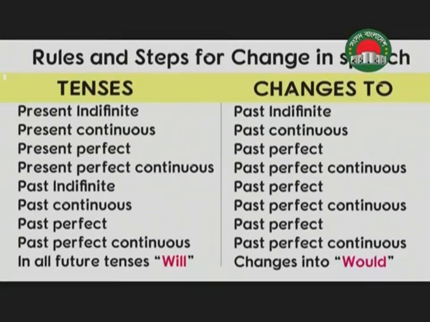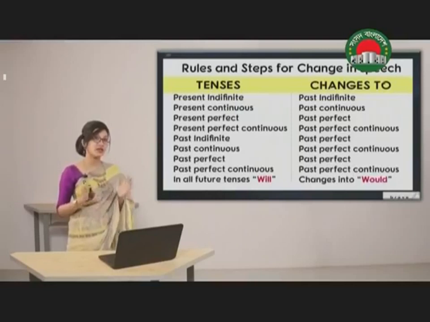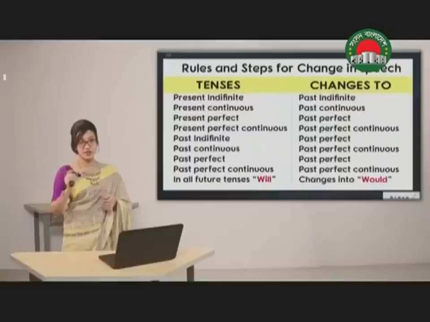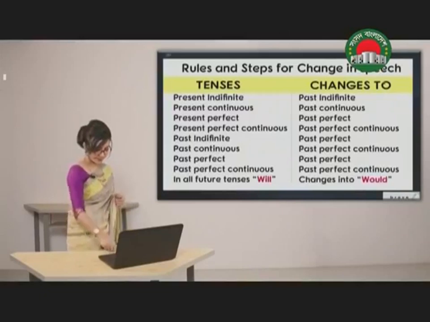Present perfect continuous changes into past perfect continuous. Past indefinite changes into past perfect. Past continuous changes into past perfect continuous. Past perfect and past perfect continuous remain unchanged, that means we are not going to change their tense. And all future tenses will be changed into would.